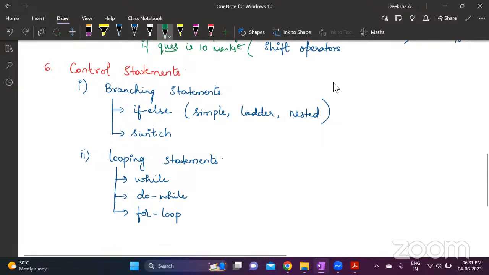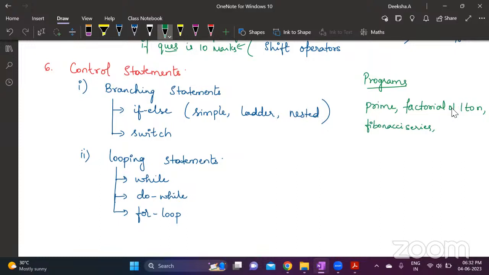Here you will have questions like finding whether a given number is prime or not, displaying factorial of 1 to n. Not just factorial of a given number, that requires only one for loop. Factorial of 1 to n requires a nested for loop. Then printing prime numbers from 1 to n, or checking whether a given number is prime or not, printing Fibonacci series.